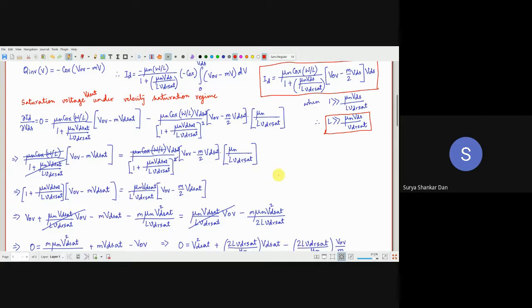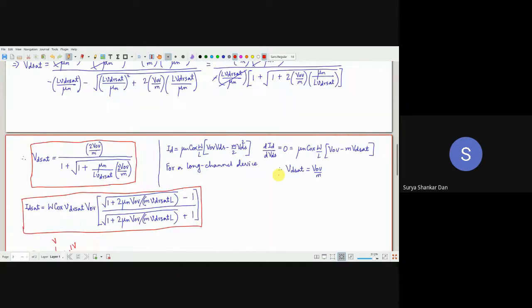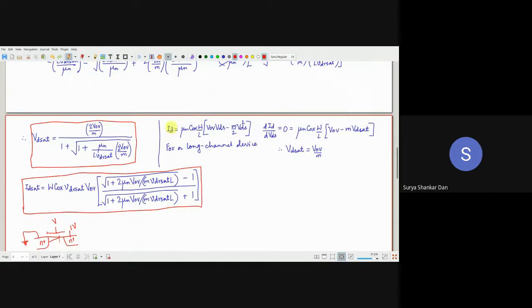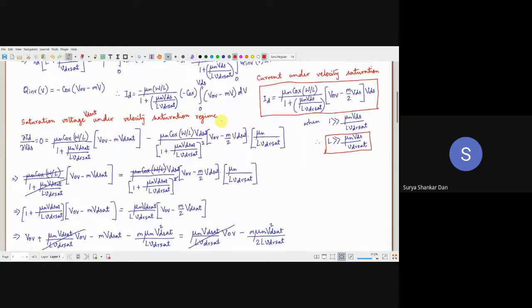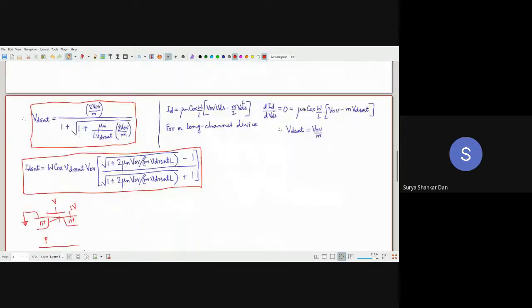Okay, so let's revise what we already know before we even start. For long channel devices, we used to have this relation. In fact, you can get it from this here also. Just put capital L much larger than this so that you can ignore this denominator. Yeah, we all know this.